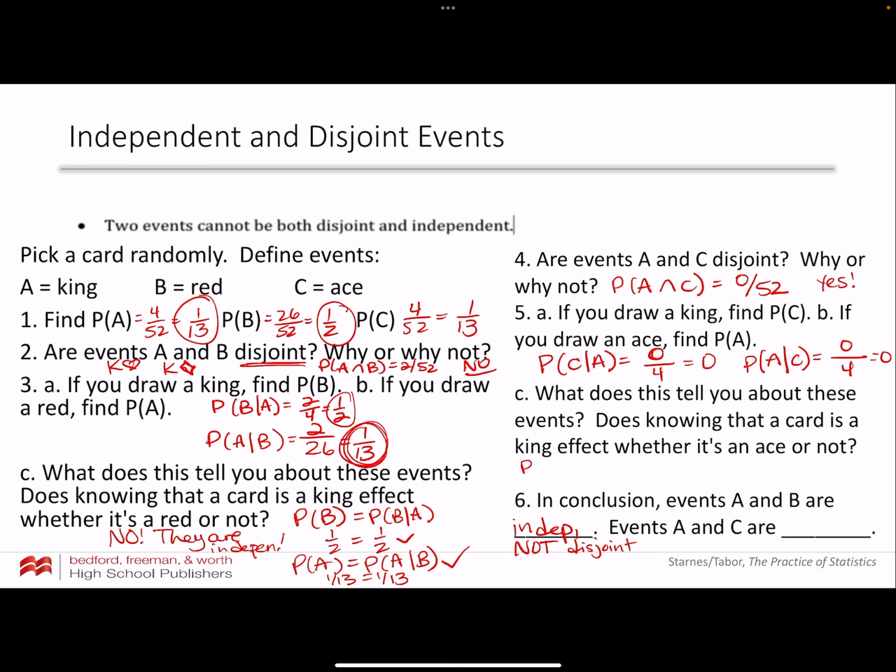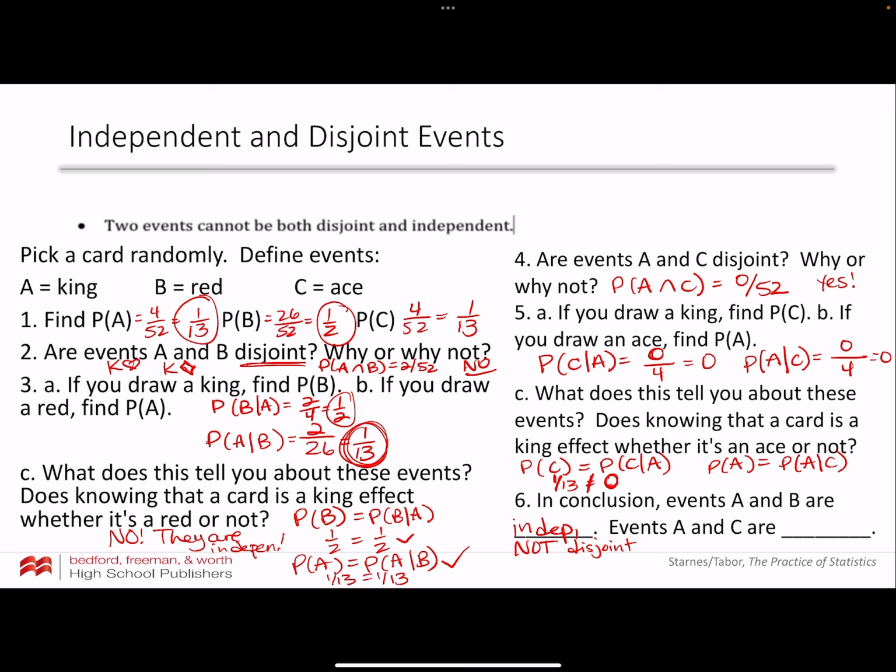So in other words, I have to check, is the probability of C equal to the probability of C given A? Well, the probability of C, we said, was 1 out of 13, right? Is that equal to the probability of C given A? They are not. And the probability of A, is that the probability of A given C?